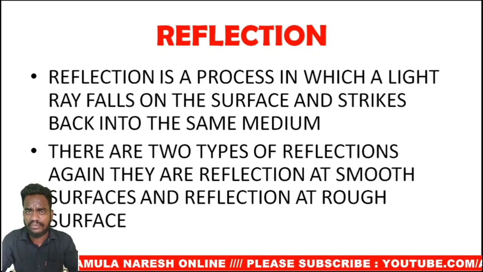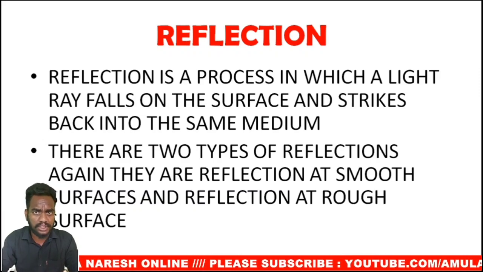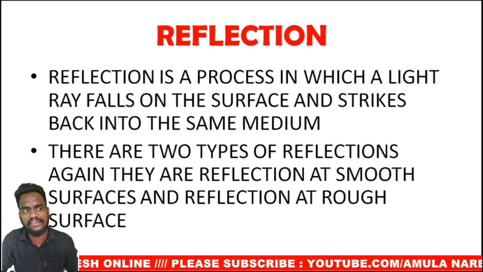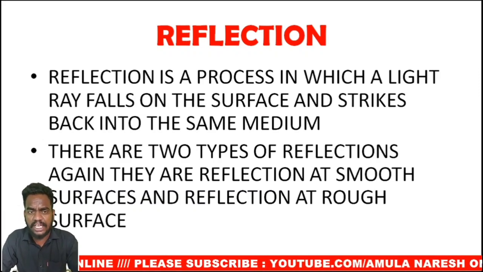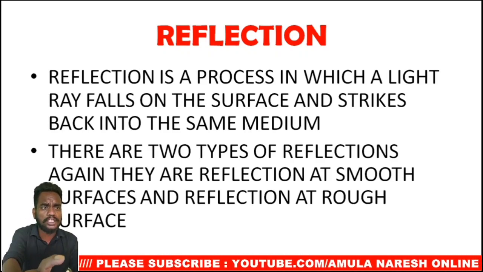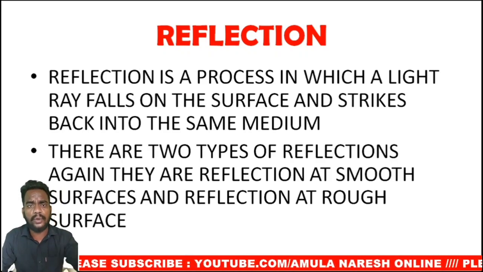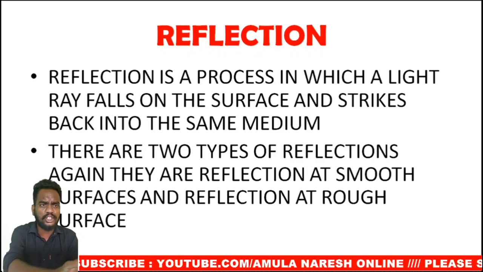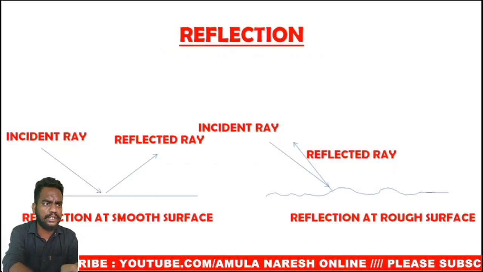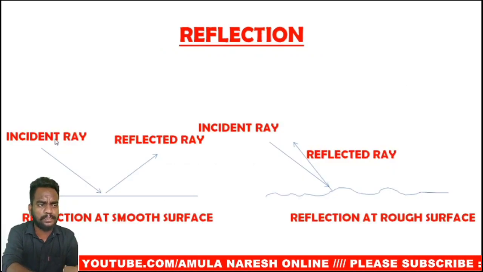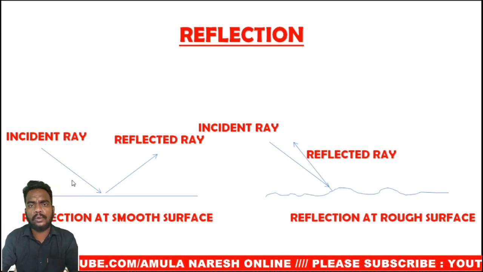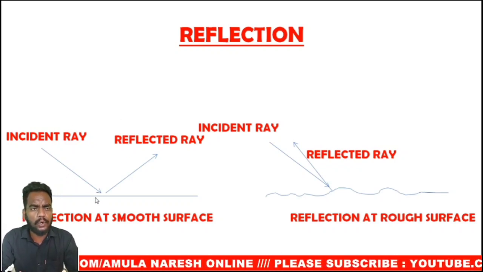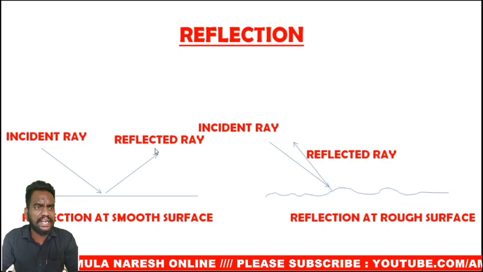There are two types of reflection: reflection on smooth surfaces and reflection on rough surfaces. You can see that when the light ray falls upon a smooth surface, it goes in a particular direction, a defined path.